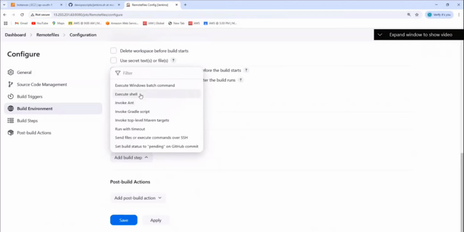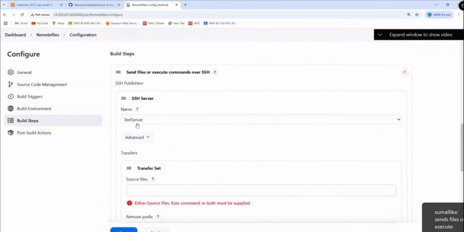But here, that's what I already showed you in the last class. So now I'm going for which one? Send files. Fantastic. Select the send files. When I select the send files, it will list all the SSH servers that we have added in the Jenkins. Which is the server that we have added? Test server. See, test server came already here.